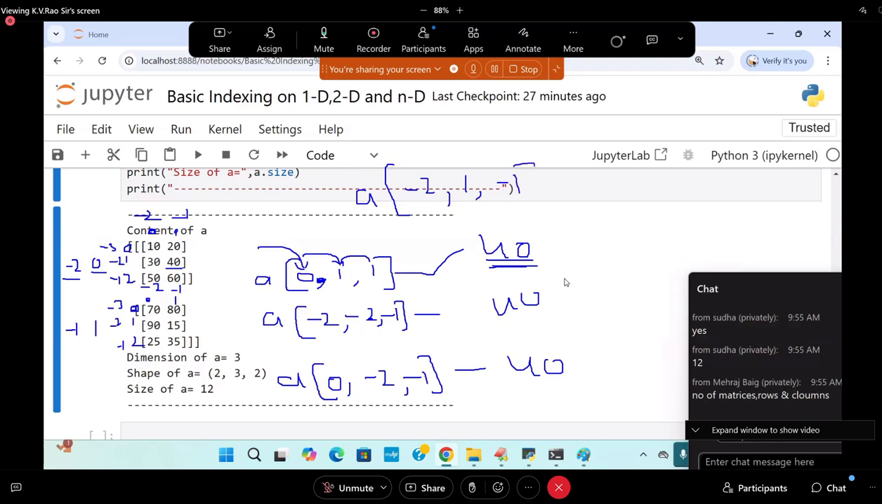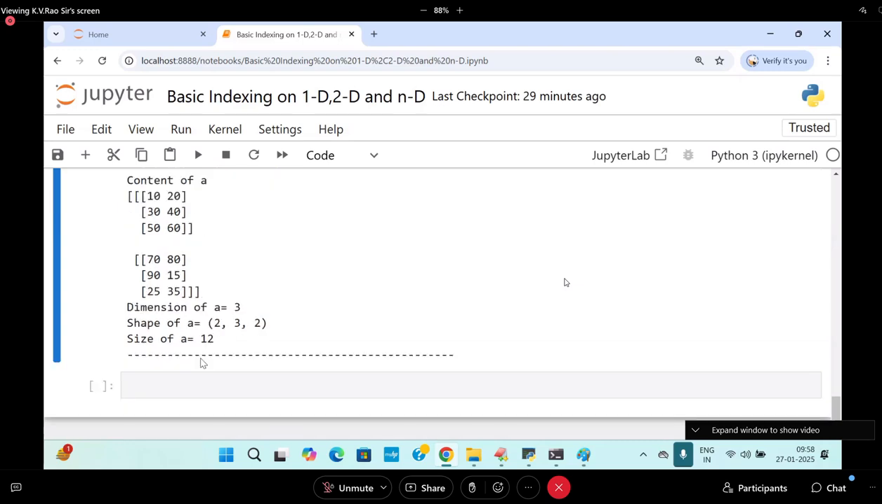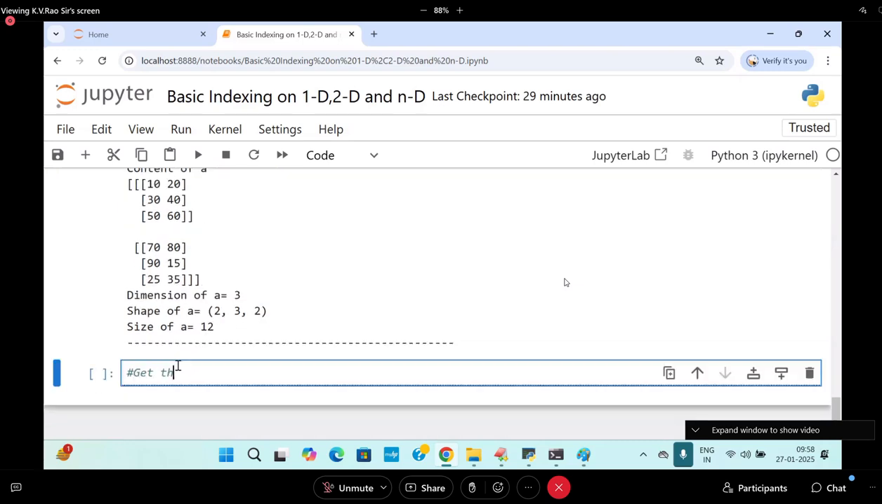-2 comma 1 comma 1 comma -1. Like this also you can pass it. These many ways are there. You can pass so many, almost 12 ways are there to get the element called 40.